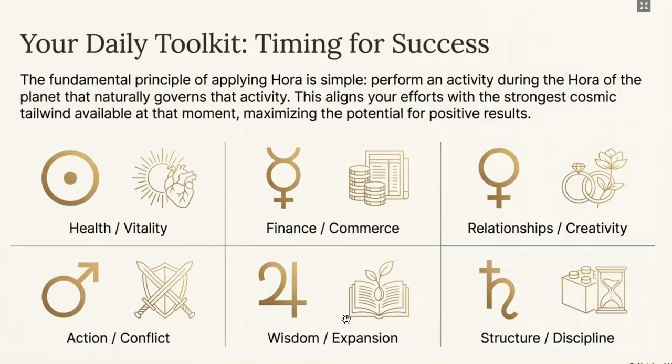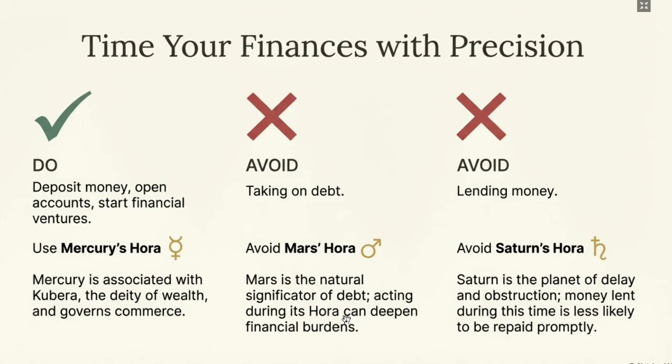Let's say you have to deposit money, open an account, or start financial ventures, then Mercury hora is favorable. Let's say you want to take a debt, then you should avoid Mars horas, because Mars is natural.